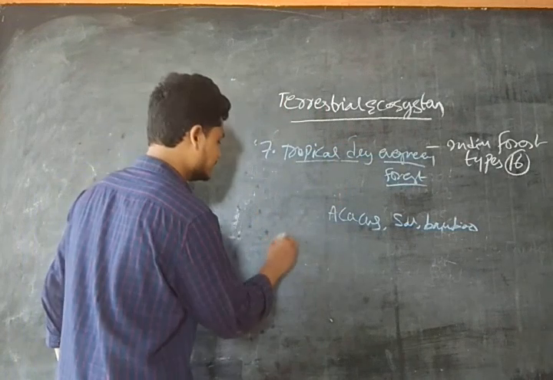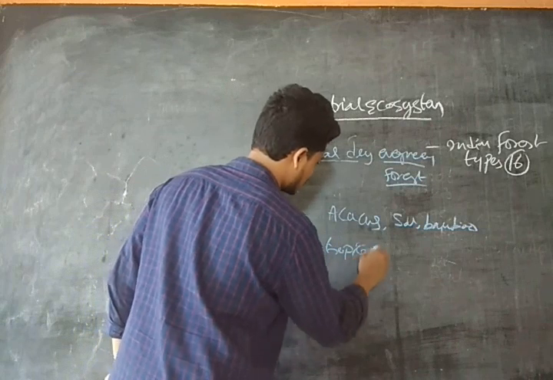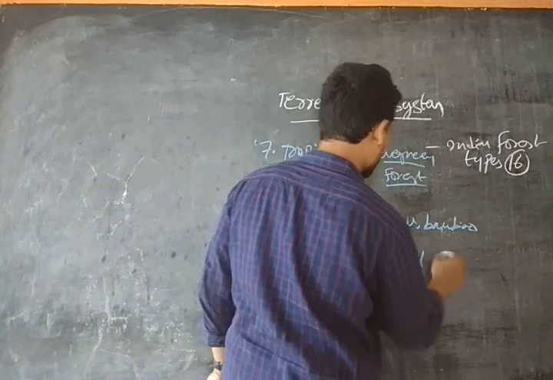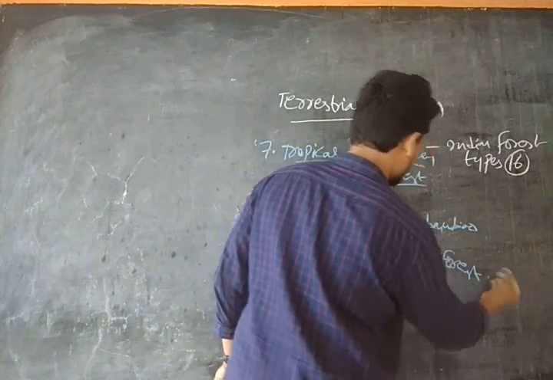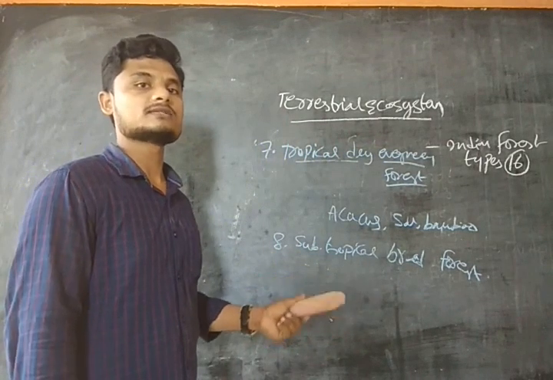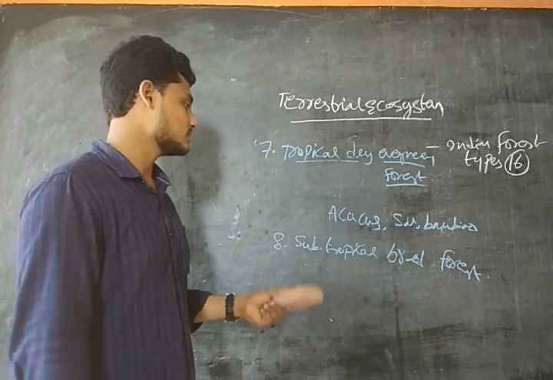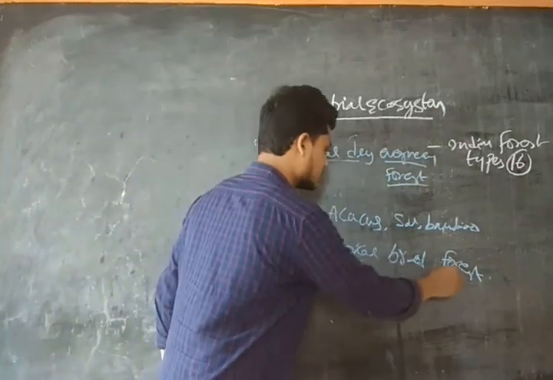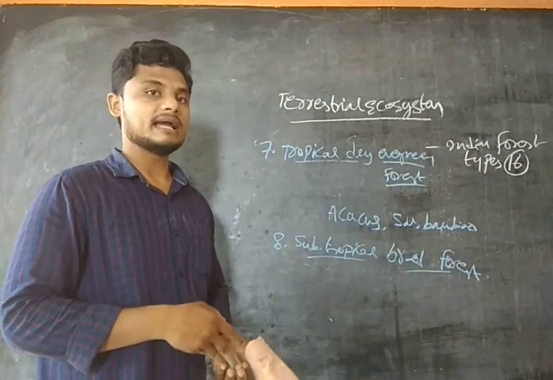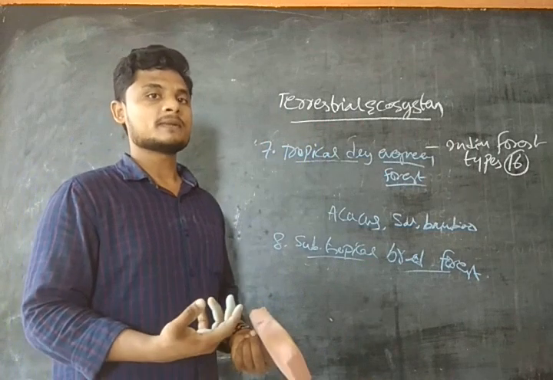Okay, and the last one we have is subtropical broad forest. Right? Subtropical broad forests are the ones which are found at the Western Ghats and the Himalayan regions, guys. In the Western Ghats, these forests are present at the Silent Valley, guys. That is near Kerala. They are present at the Silent Valley.